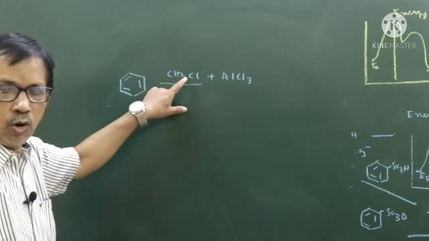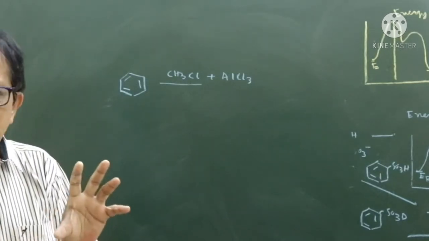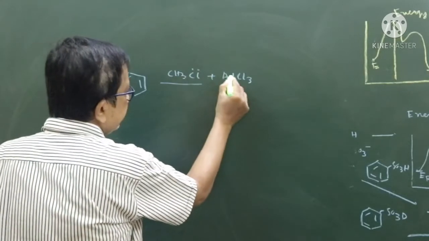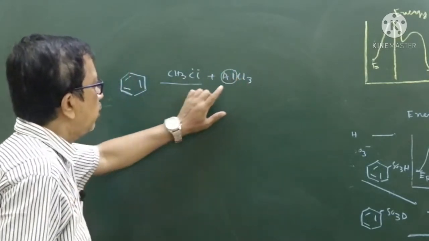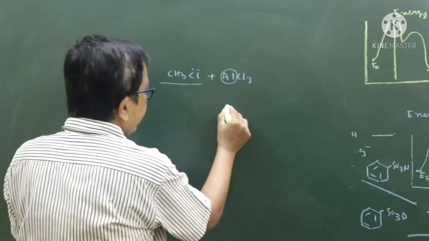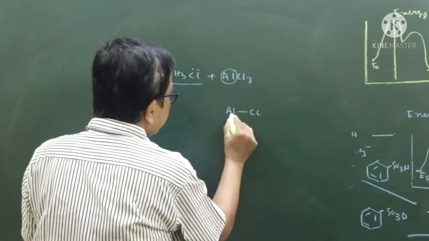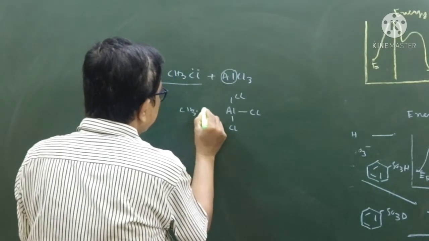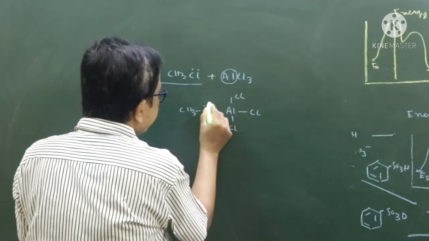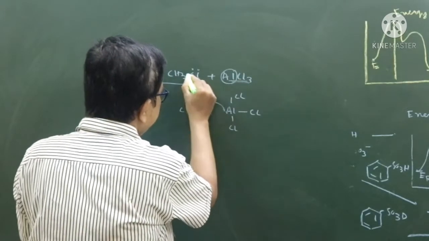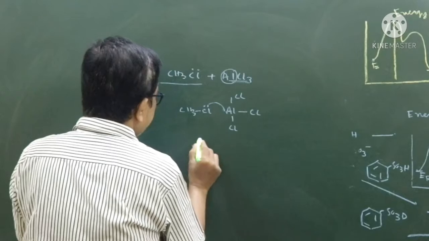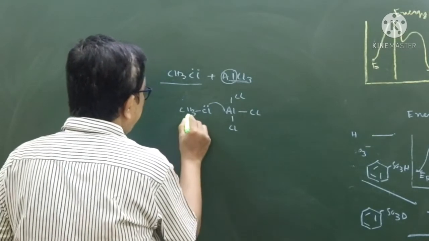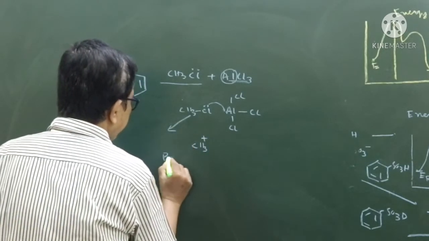CH3Cl or chlorine or HNO3, none of them on its own can produce the electrophile. Because of that, AlCl3 is a Lewis acid because its octet is incomplete. Aluminum has 3 valence electrons, shared 3 electrons from 3 chlorines. So in this case, what happened? This is polarized by AlCl3, CH3Cl helps to produce CH3 plus as carbocation. So in this case, it will be the case of a polarized electrophile.